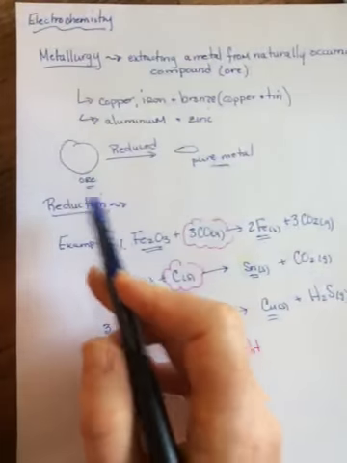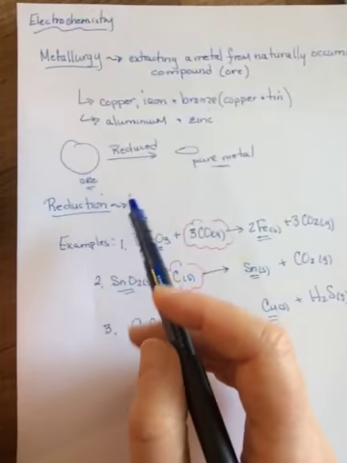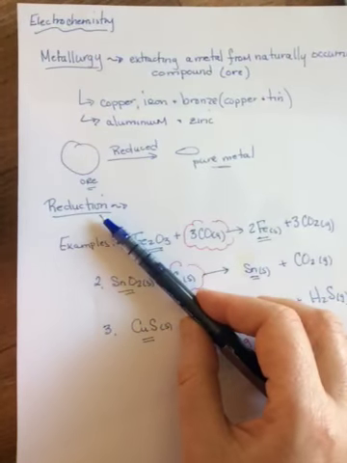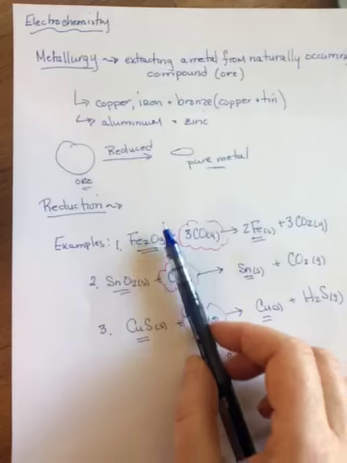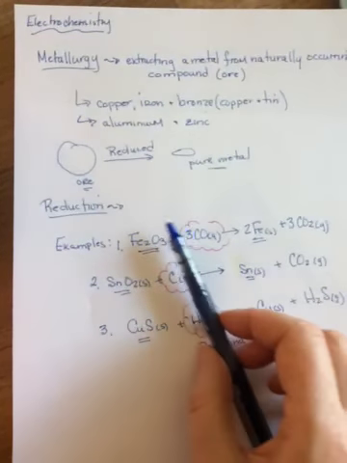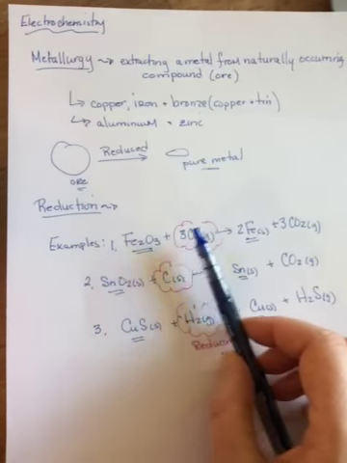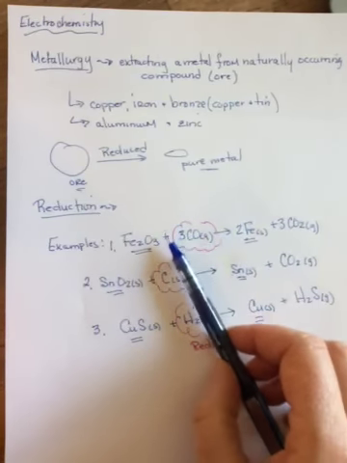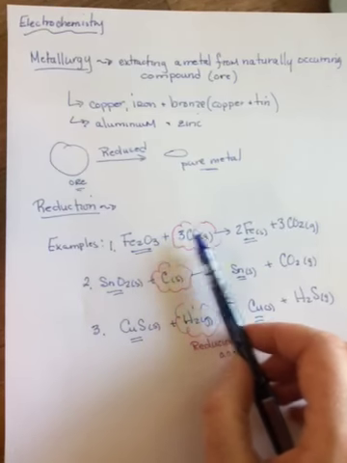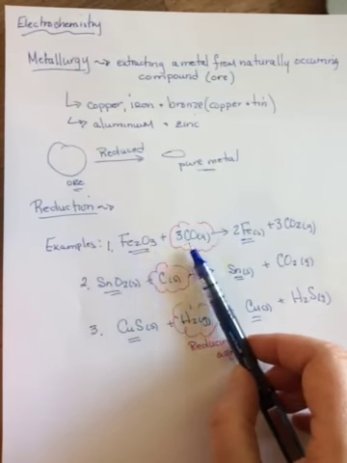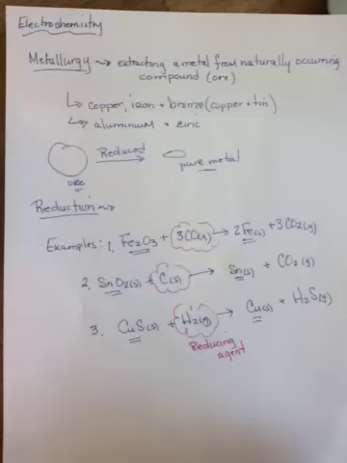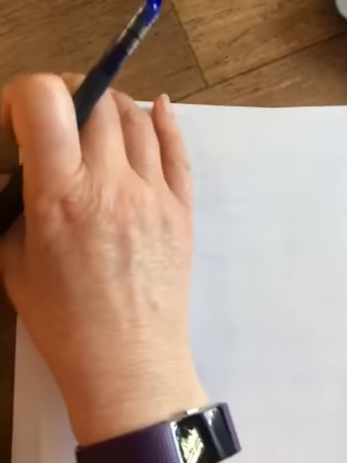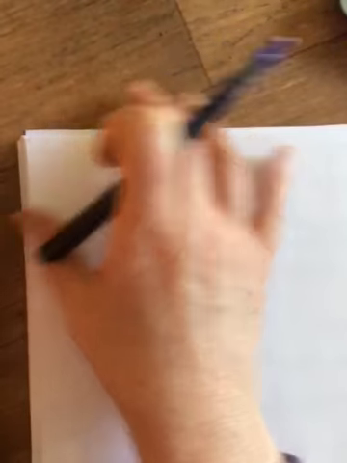Okay, so at the end of the last video, we had just finished talking about a type of reaction known as reduction reactions. They're reactions where they take a metal compound and reduce it to a pure metal. And the other reactant that helps this reduction to take place is known as the reducing agent. Okay, so that's reduction.